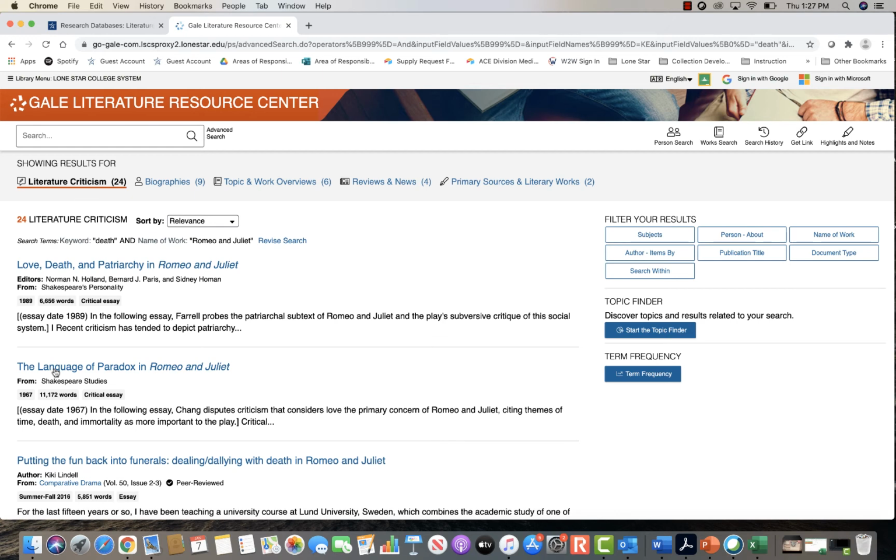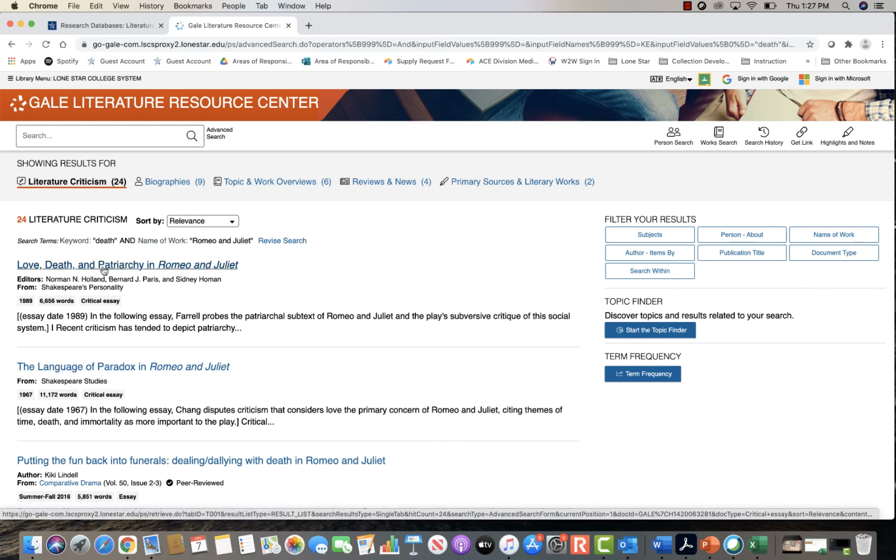You can start looking through at the top here the titles of some of these articles, and they also have a word count, and there is a brief initial summary below that. So we're going to look at Love, Death, and Patriarchy in Romeo and Juliet. So that's that first one right here. I'm going to click on that.